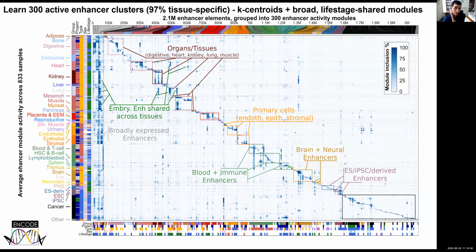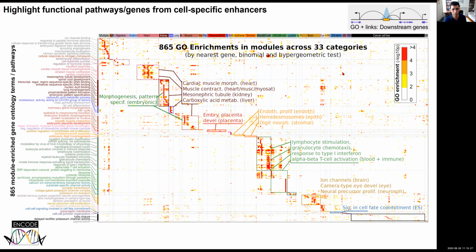This is what the modules look like. You see basically these 300 active enhancer clusters that we call modules. 97% of them are tissue-specific. 3% of them are, in fact, highly shared across broad tissues. You can see here, across organs, across primary cells, across brain, embryonic stem cells, the clustering and activity patterns of these modules. And you can see here their true size on the top, and then the 300 modules uniformly spaced right below.